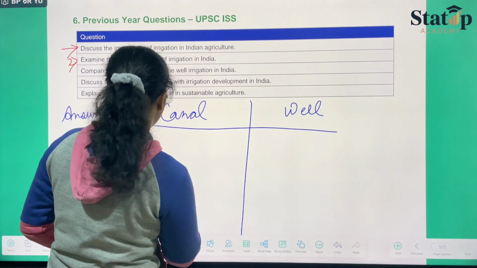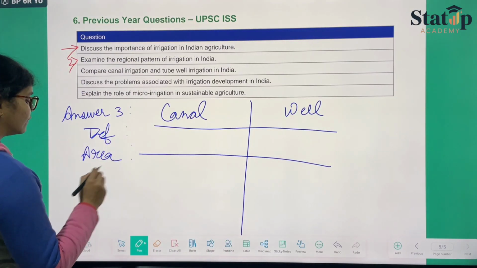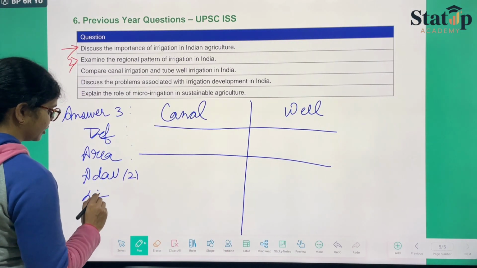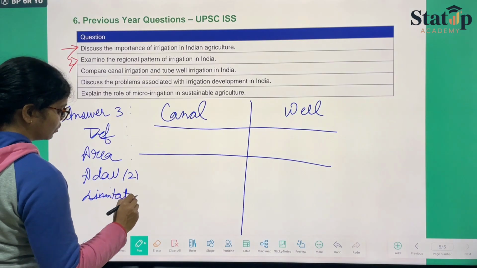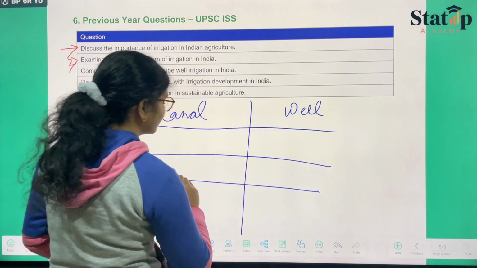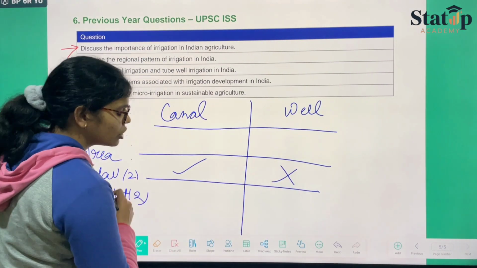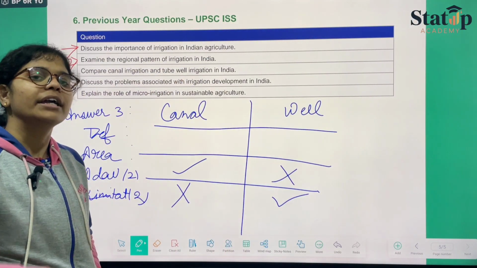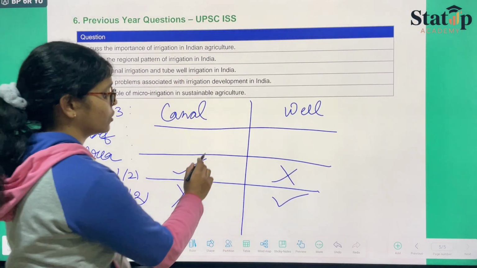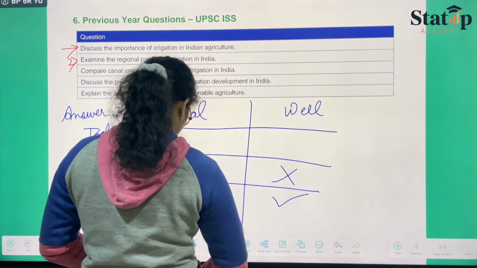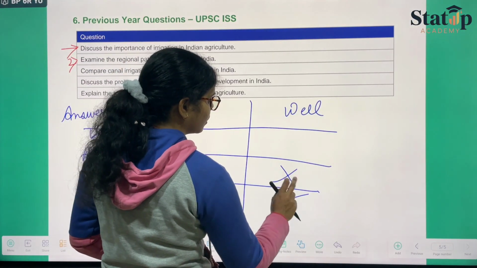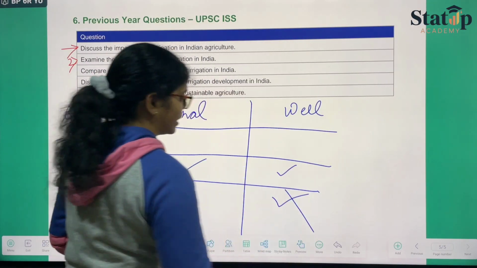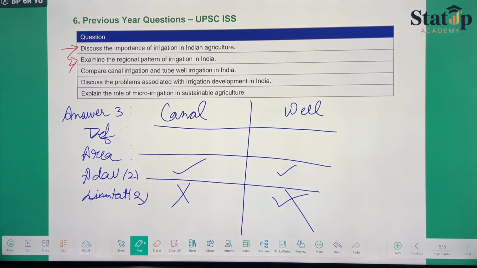First point, second point, like this you will be mentioning the area. After mentioning you will mention the advantage, 2 advantages and 2 limitations you can mention. The advantages of this you will write as limitations here, and the limitations of this you will write the related advantages here, or you can write directly also. Instead of this criss-cross, here also you can write directly advantage, and for this, disadvantage or limitation.